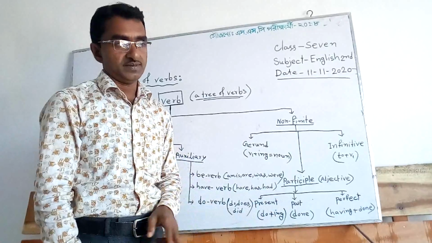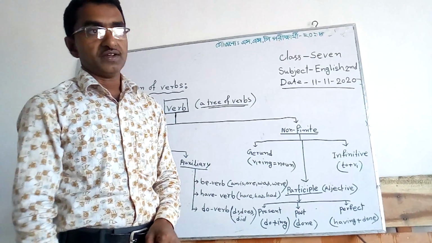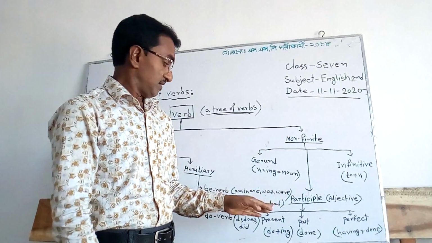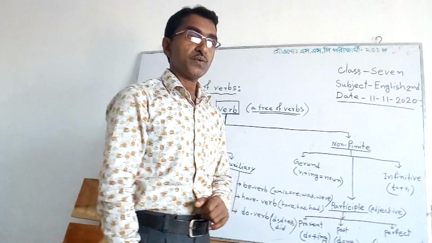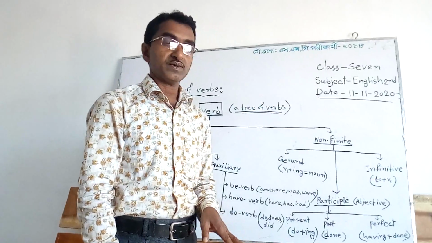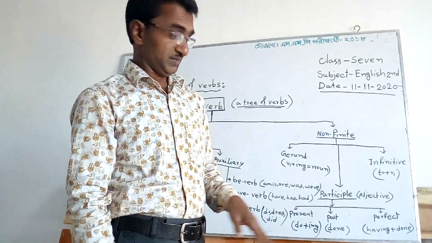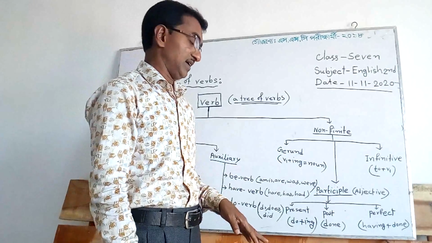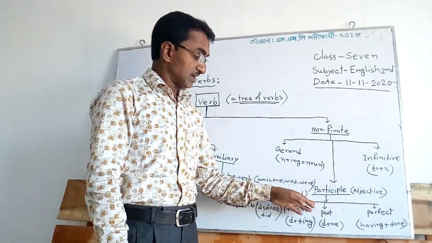Then past participle. Past participle we know: do, did, done. Done is a past participle, non-finite verb. Go, went, gone. Everyone knows what is past participle. The third form of the verb is called past participle. Go, went, gone, do, did, done, etc. Done, gone, etc. are past participle.